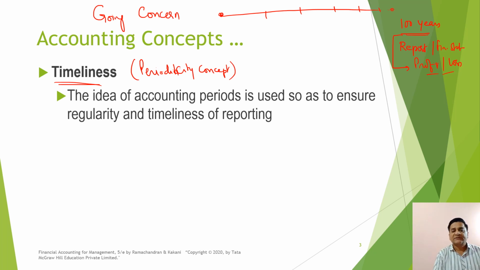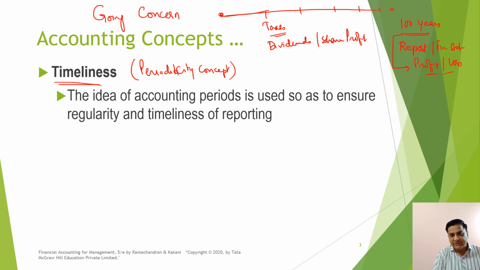Why? Because the life of the company may be of infinite period, but you need to pay taxes at the end of every year. You need to pay dividends, or share the profits, at regular intervals. What is this interval?